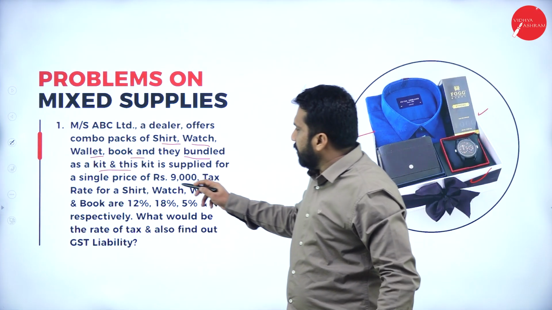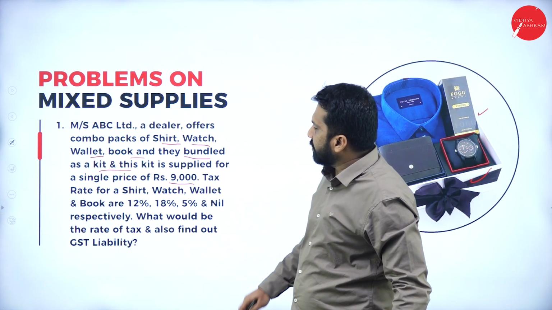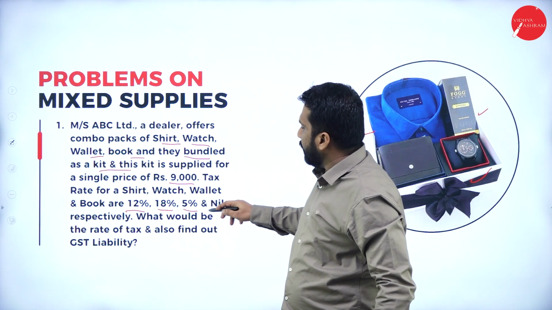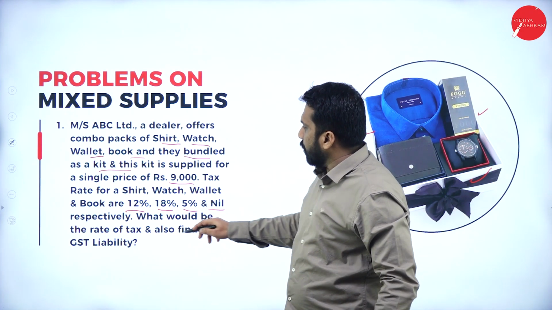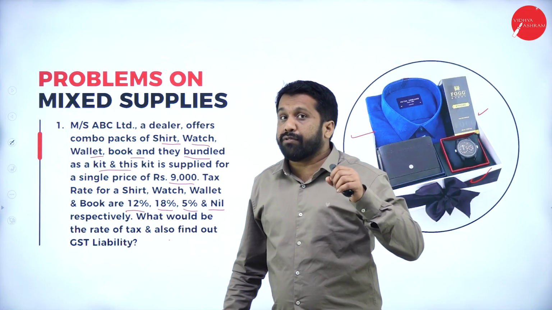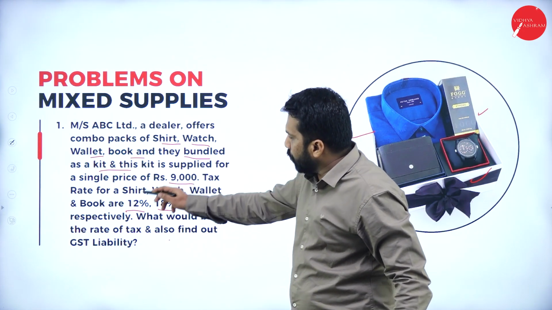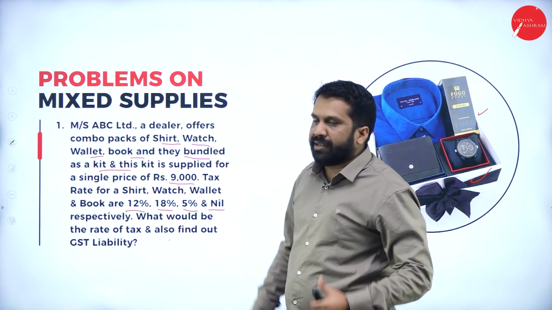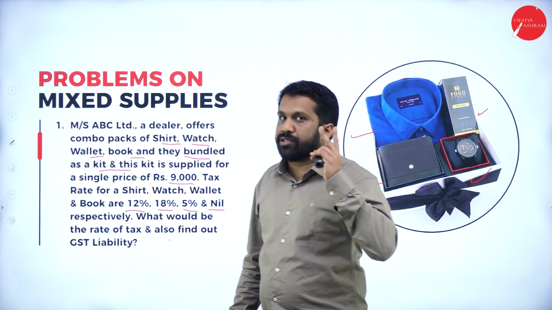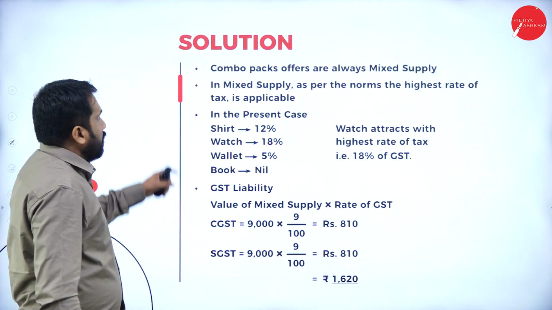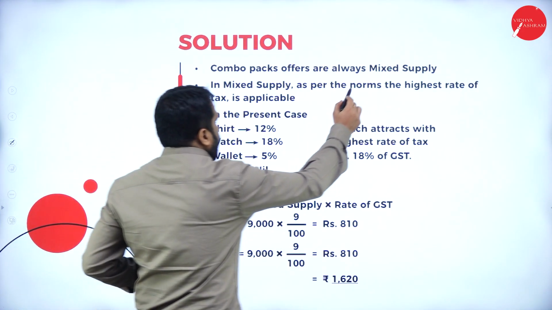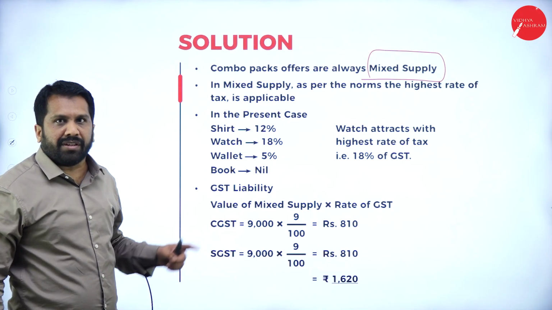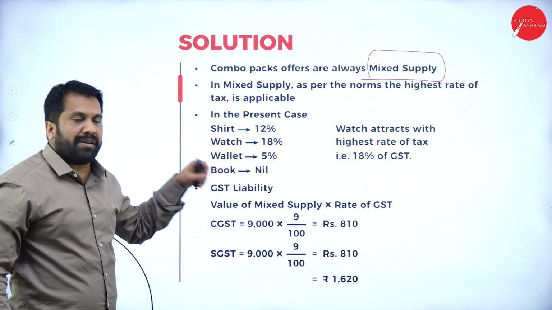Now, what is the value? 9,000. What are the tax rates? Book has 12%, one is 18%, one is 5%, other one has 0%. What would be the rate? Now you have a confusion. Sir, there are so many rates. Which one should we consider? Whether it is a mixed supply, yes or no. There are 2 answers you have to tell now. Combo pack offers are always mixed supply. You got the answer for 1 question. Whether it is a composite or mixed, it is a mixed supply.